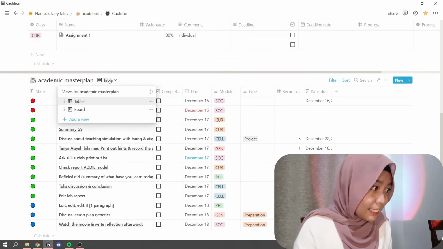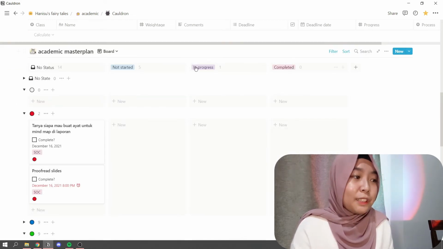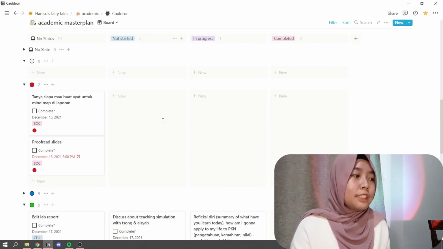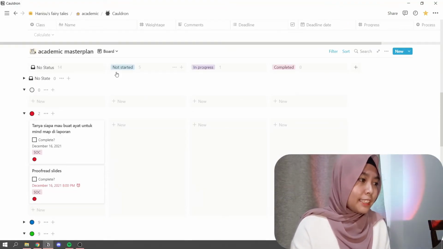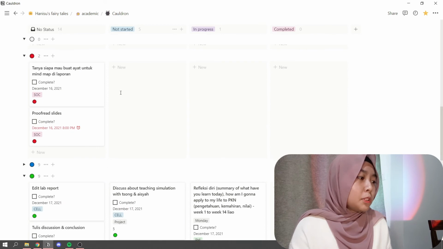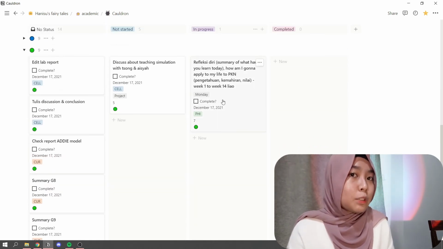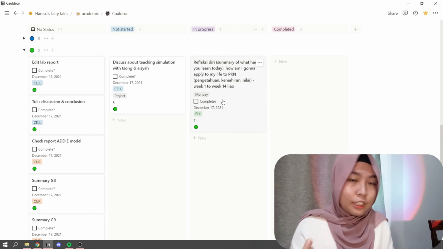Okay, if you click the board, this is very cool, because you can actually play around with this part and also this part. It's not just fixed like this. You can change it accordingly. But the way I use it is like this. You can just put whatever you want to do. Of course, we want to focus on things that we want to do today. We don't want to overload your brain with other stuff, you know.